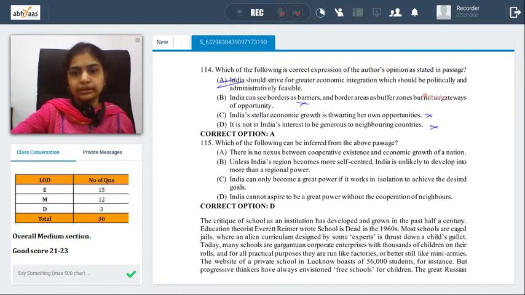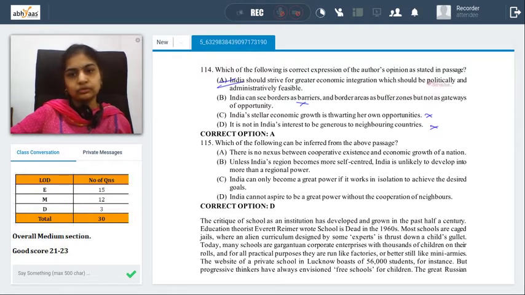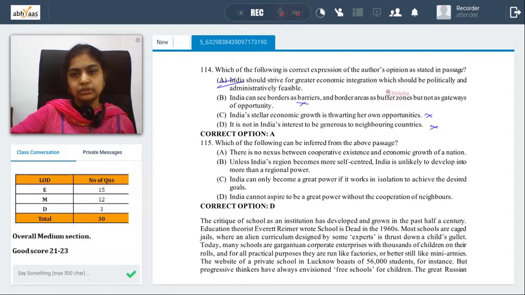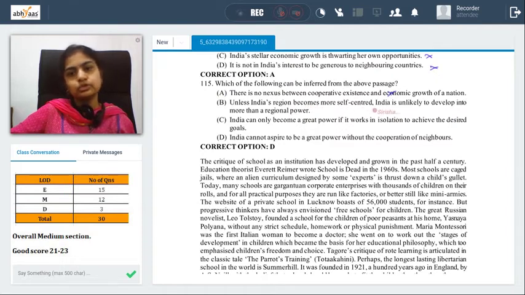Which of the following can be inferred from the passage above? There is no nexus between cooperative existence and economic growth of the nation. This is not my answer, definitely, because there is a link. Unless India's region becomes more self-centered, India is unlikely to develop into regional power, not at all suggested. India can only become a great power if it works in isolation to achieve the desired result, not suggested. India cannot aspire to be a greater power without cooperation of neighbors. Yes, India needs support of its neighbors.